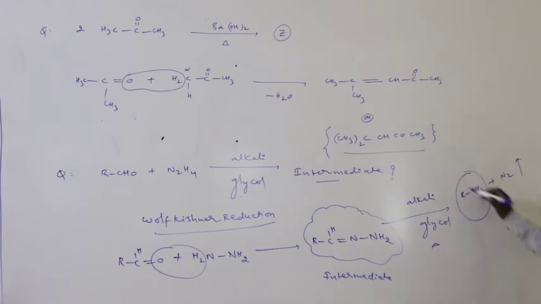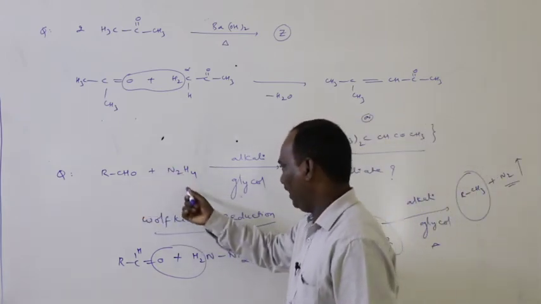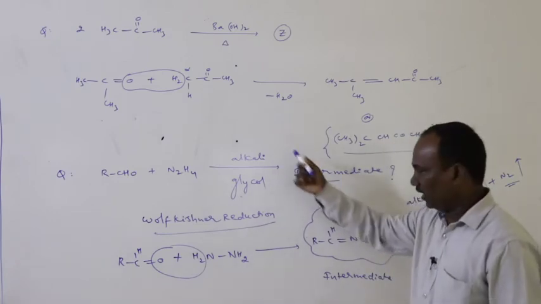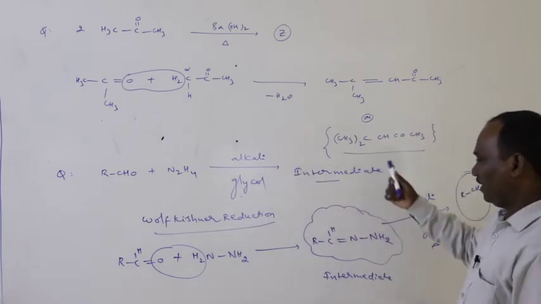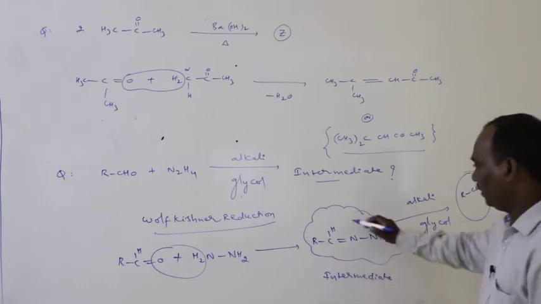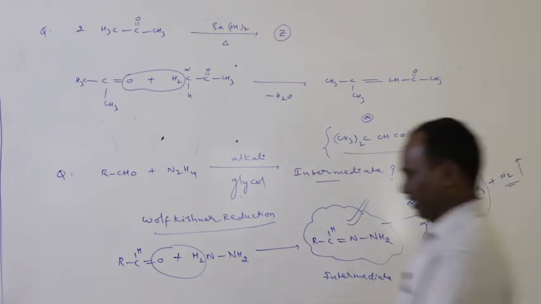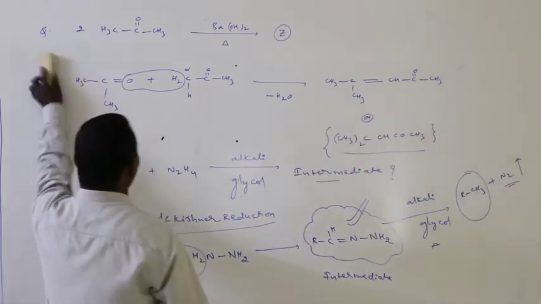Here hydrocarbon formation and liberation of nitrogen. But in this question, aldehyde with hydrazine in the presence of alkali, glycol, the intermediate formation is RCH=NNH2. Okay, this is the intermediate compound. Yes, then go for the next question.